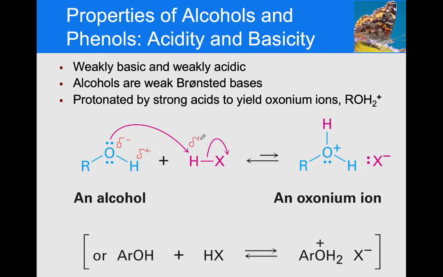The halogen's a good leaving group. We know that from SN2 reactions. So because this hydrogen is more acidic than this hydrogen, this oxygen will donate its electrons in a proton transfer process, and you make the oxonium, the protonated version of the oxygen. So we've seen this numerous times. And the same thing happens with the phenol.